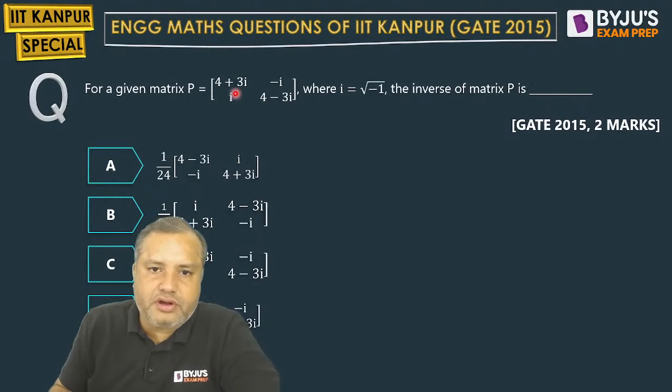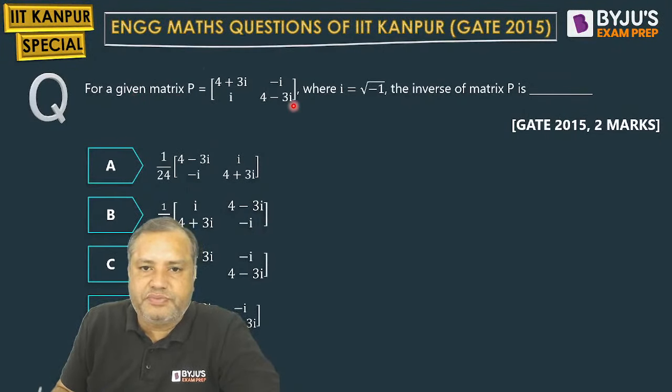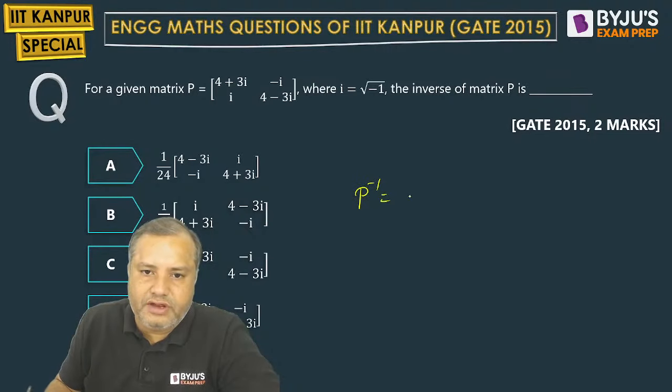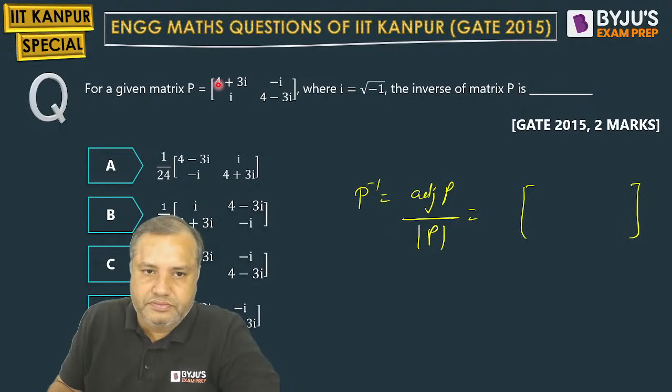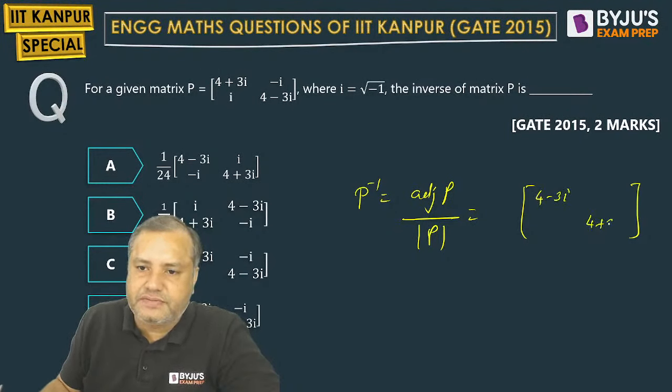Yes, this is a simple question. What they are asking for, this is the matrix P. They are asking for P inverse. So P inverse will be adjoint of P divided by determinant of P. How to find adjoint? Just interchange the principal diagonal elements, and just change the sign of the remaining elements.